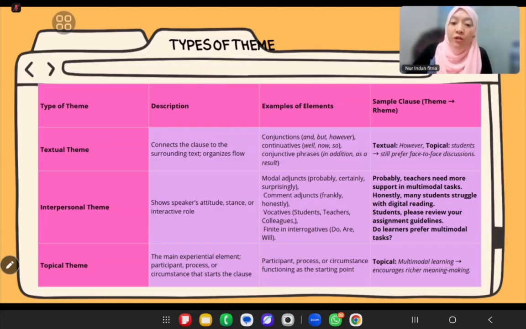So, kalau kita rangkum sedikit ya, textual theme itu organizes the flow, like however, therefore. And interpersonal theme itu shows attitude or relationship, like probably, honestly, ya kan. Kalau topical theme introduces the main content, like students, teacher, and so on. So understanding these types helps us see not only what comes first, but why the writer chooses the element as the starting point of the clause. Okay, let's go to the next slide, please, Mr. Hadi.